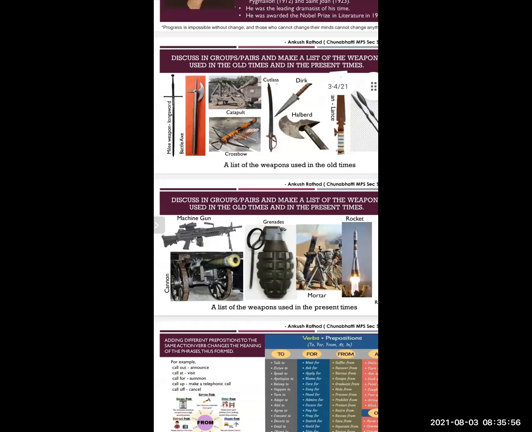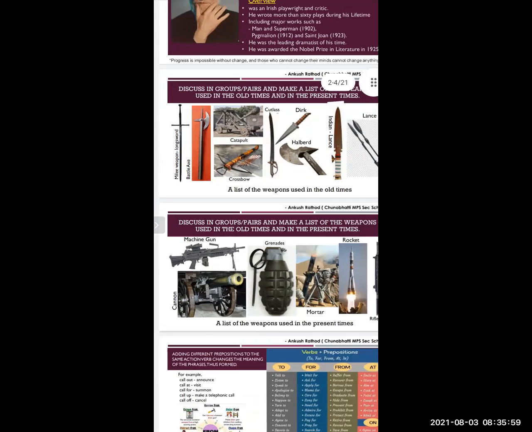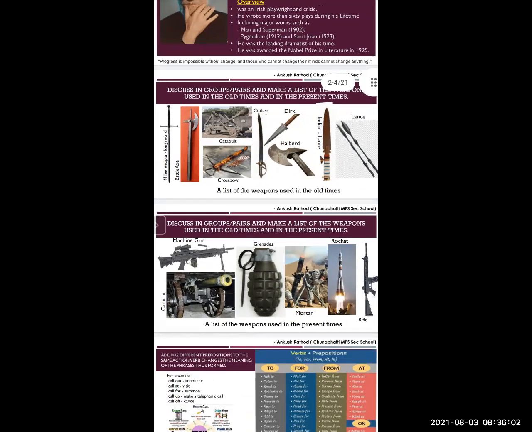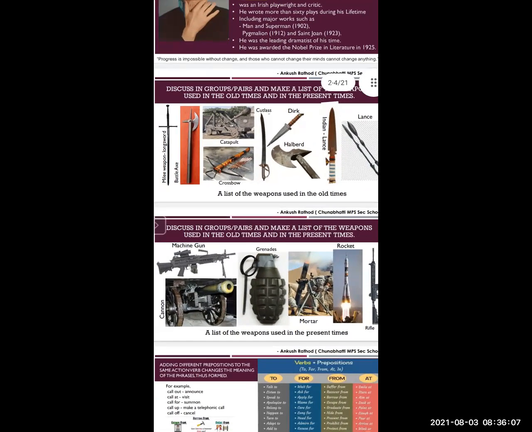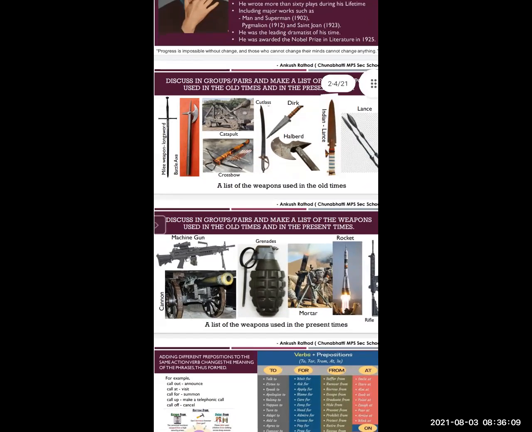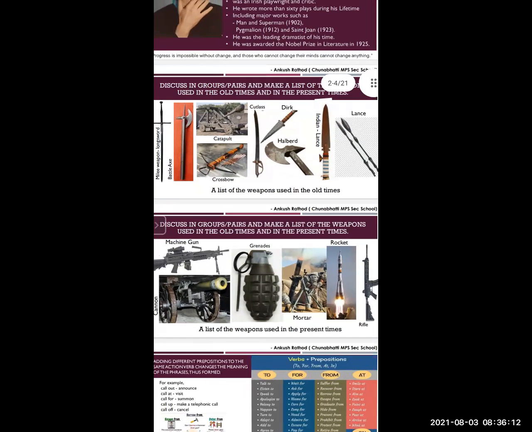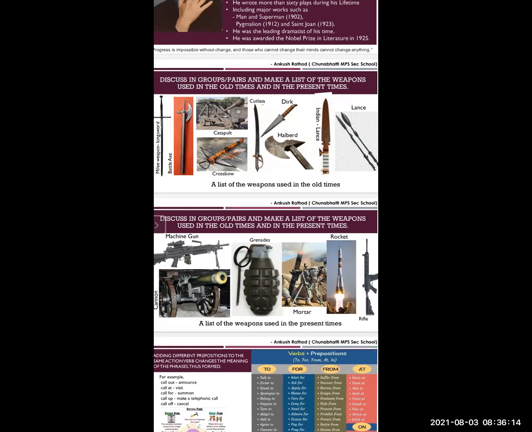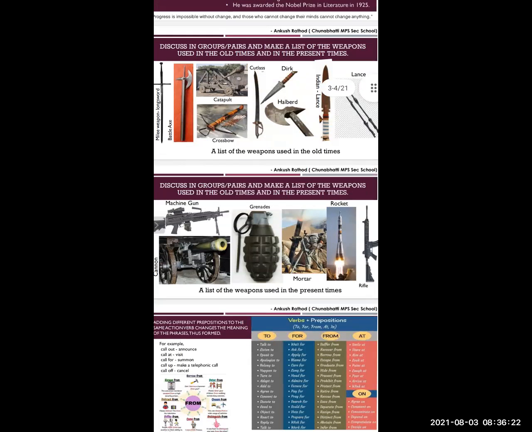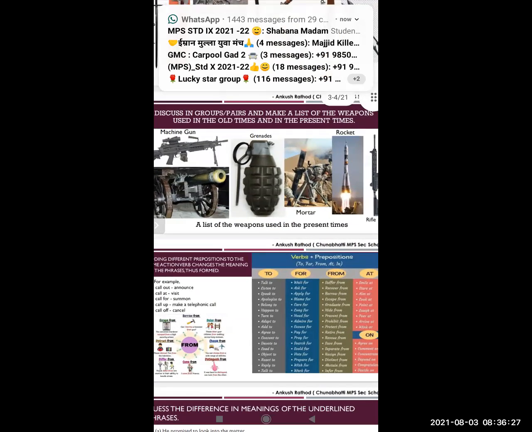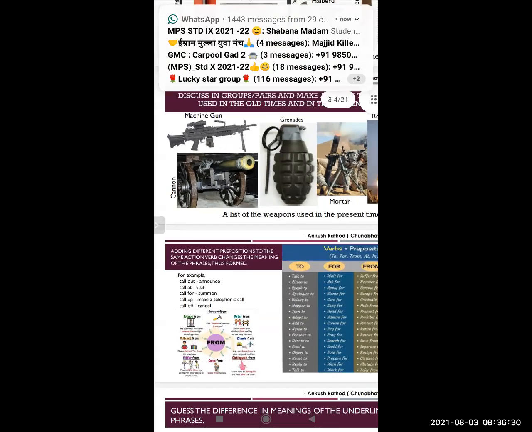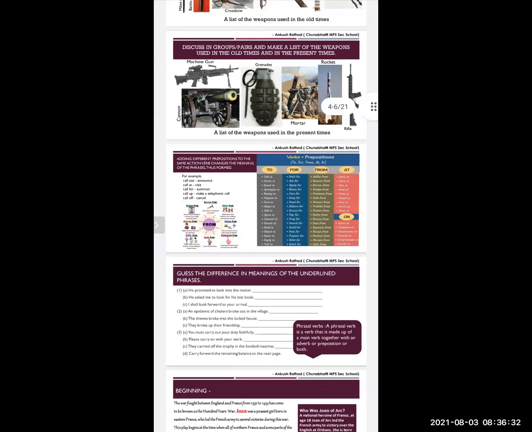First activity which we discussed was about the old weapons, the weapons which were used in olden time, then the weapons which were used in the modern times. After that, in the second activity, I told you about the motivational speech, which can be used to motivate your teammates. Third one, we have seen about phrasal verbs.